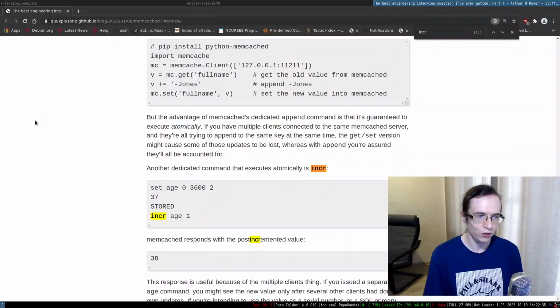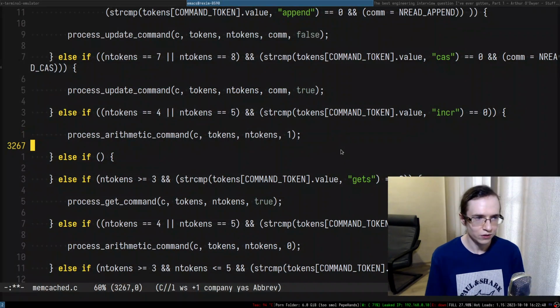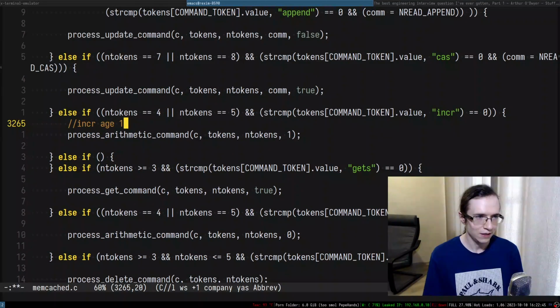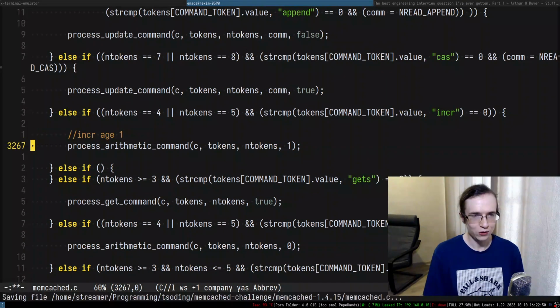Let me take a look at how you use incr. Yeah, there we go. So there is that, and I see only 3 tokens. I have no idea where they got 4 and 5 tokens. That is actually kind of bizarre, isn't it?